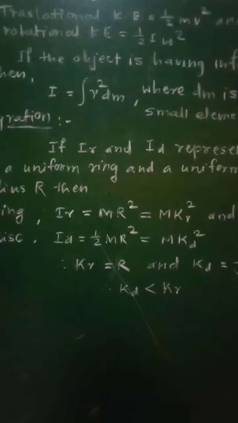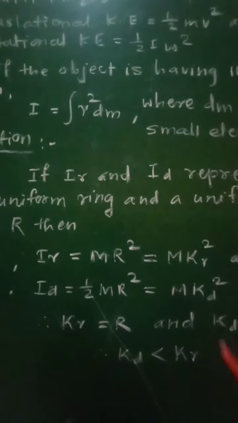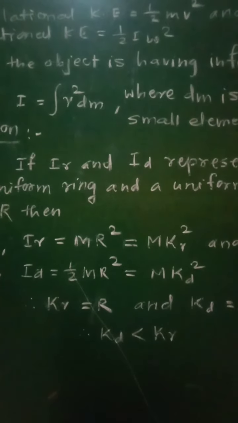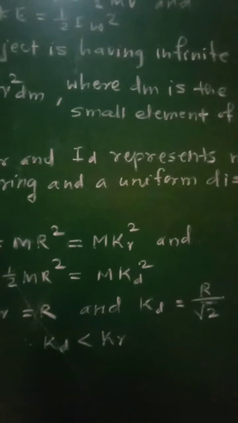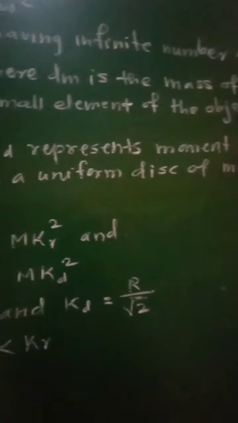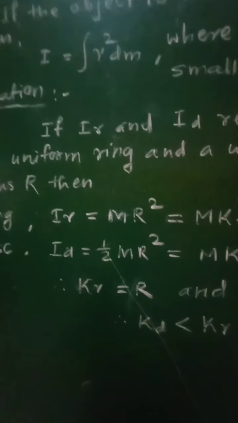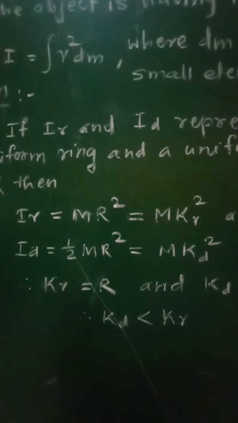Now let us consider a disk and a ring. If IR represents the moment of inertia of a uniform ring and ID represents the moment of inertia of a uniform disk, then the mass of the disk as well as the ring will be m and the radius will be equal to r.